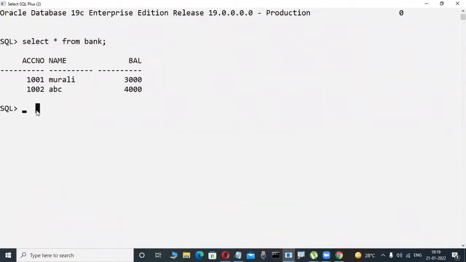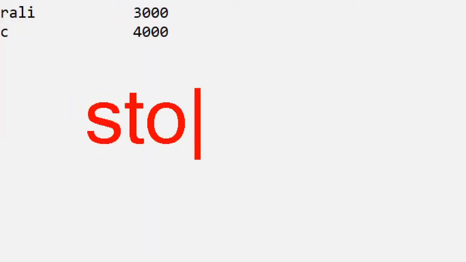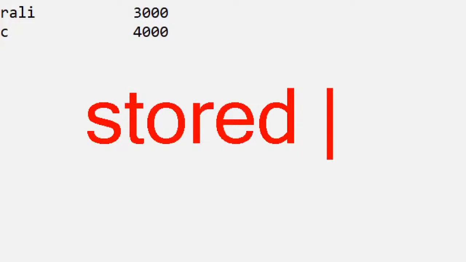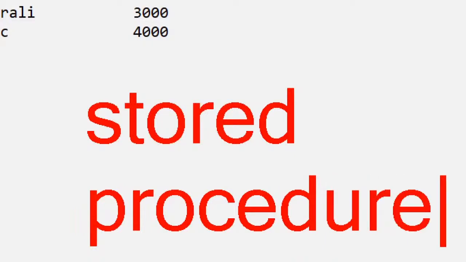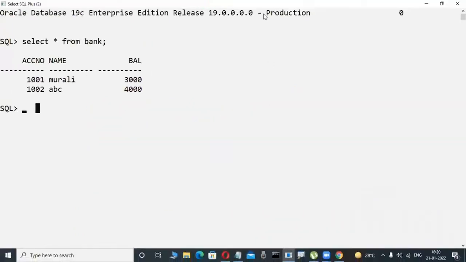Don't write it down. Stored procedures are a concept in Java, .NET and Python, and also in MySQL, SQL Server and Oracle. In stored procedures, these types of logical conditions are written. That is in our PLSQL course. Suppose in future, when you learn the course, you will also write code like this. Just observe it only.